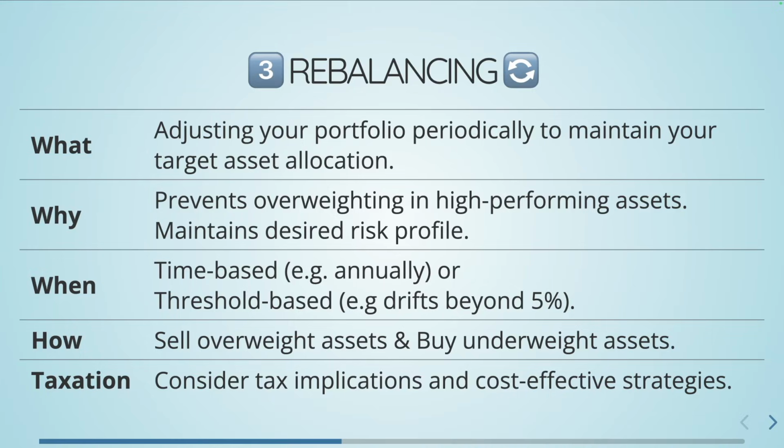So how do we do the rebalancing? Essentially, we sell overweight assets and buy underweight assets. This is what you will find if you search about rebalancing. But that's not how I am doing it. I will explain what I am doing in the next slide.